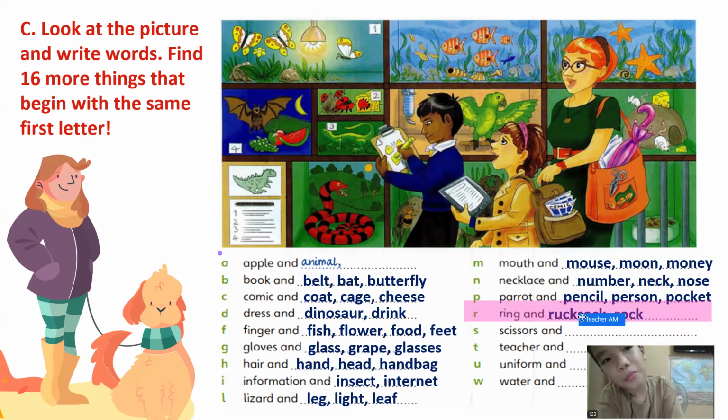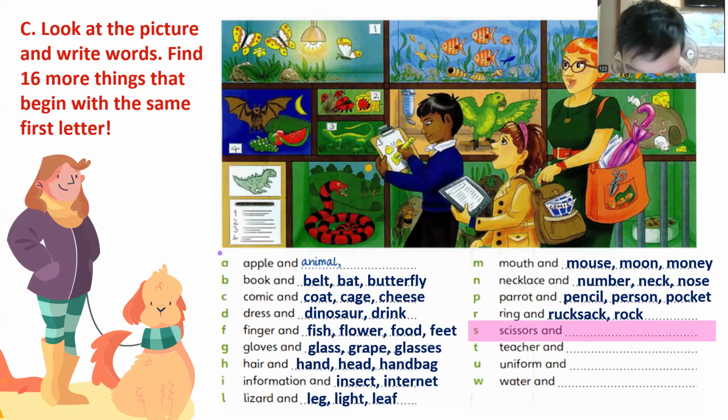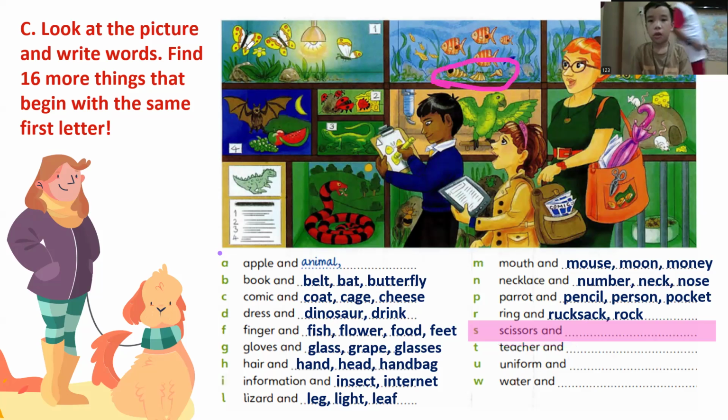Okay, what about letter S, Peter? Scissors and there are so many letter S here. Do you see it? Sieve. We have scissors, shells.